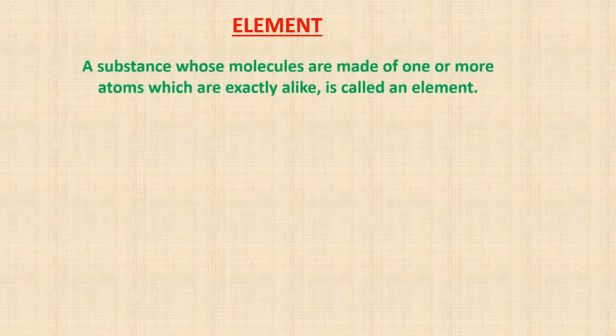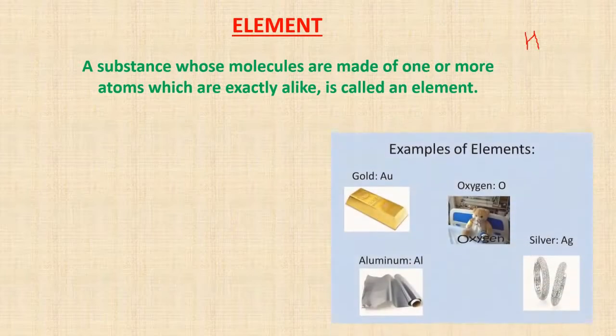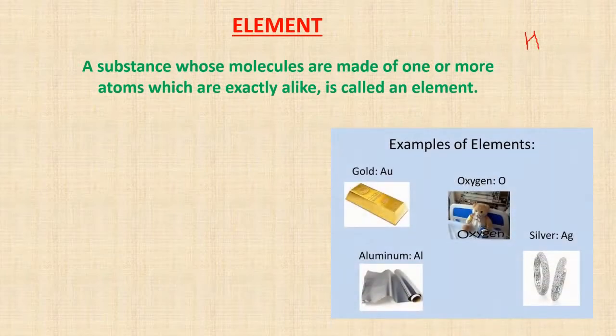So what is an element? A substance whose molecules are made of one or more atoms which are exactly alike. Over here, a substance should be made of the same atom. If I have a hydrogen atom, the molecule should be of a hydrogen atom. This is known as an element. The examples of elements are gold, oxygen, silver, aluminium. These are all examples of elements.